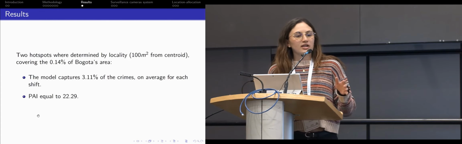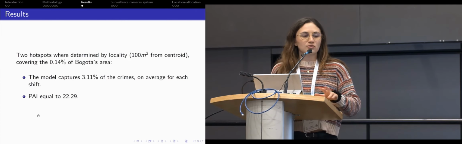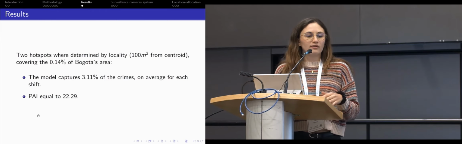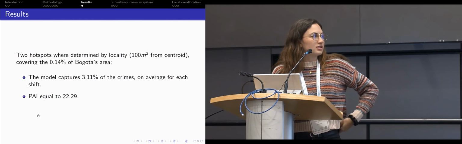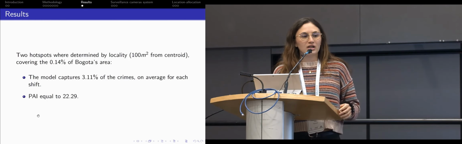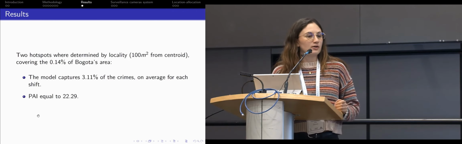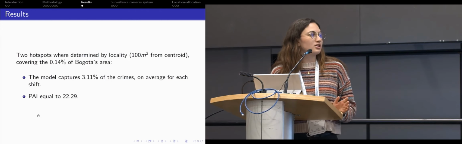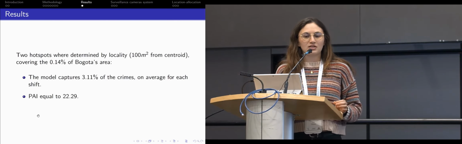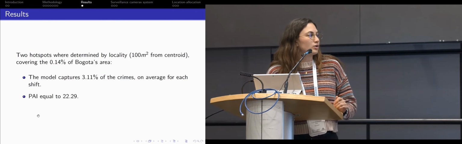So Bogota is divided into 19 localities. Since we had 2 hotspots per locality, we have a total of 38 hotspots, which accounts for 0.14% of Bogota's area. And by covering this 0.14% of the city, we are able to capture 3.11% of the crimes and have a percentage accuracy index of 22.29.